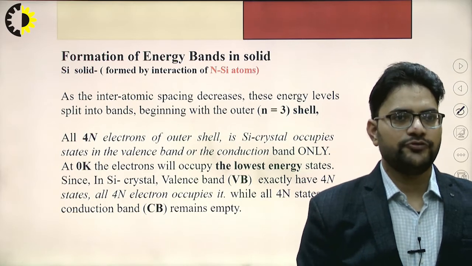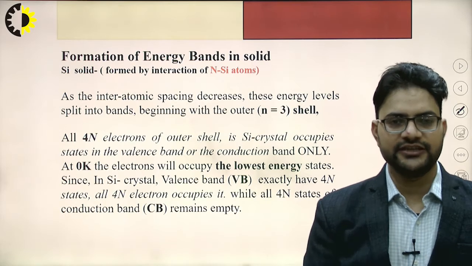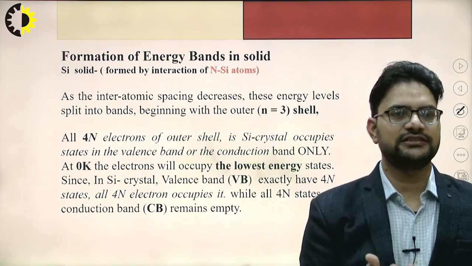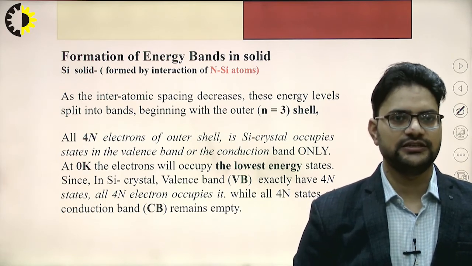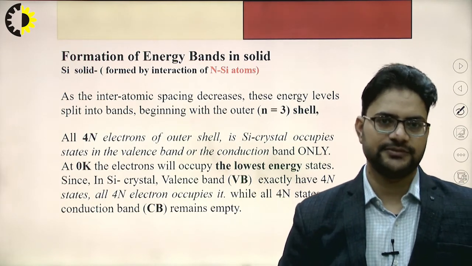Next is the formation of energy bands in the solid. If we take the case of the silicon crystal, silicon is a fourth group element, the pure form of the semiconductors.